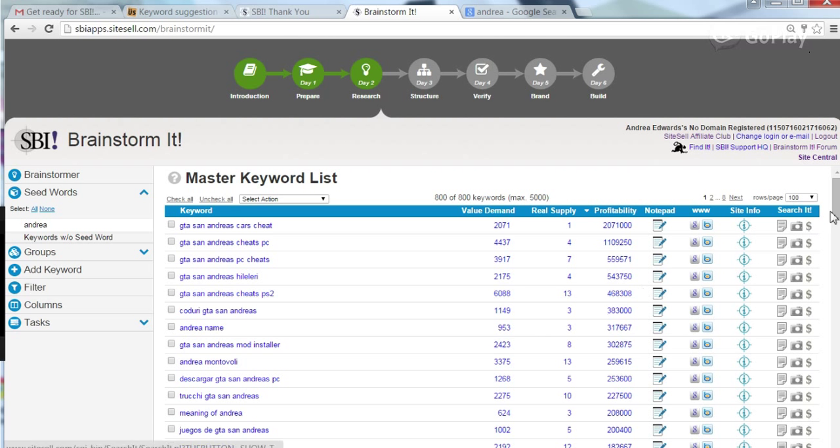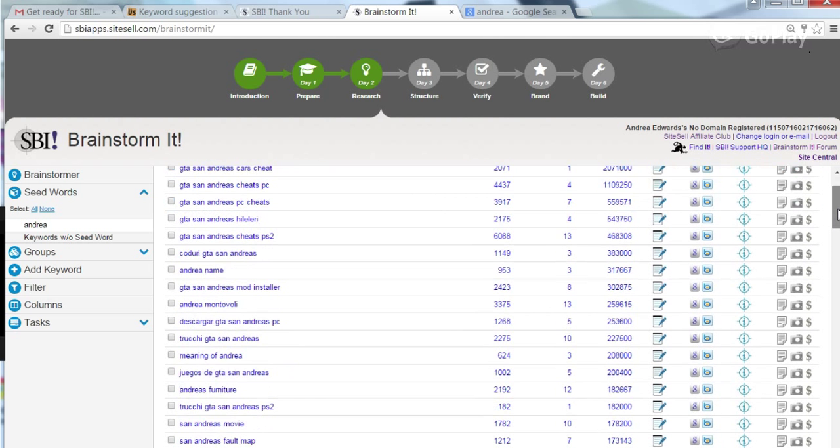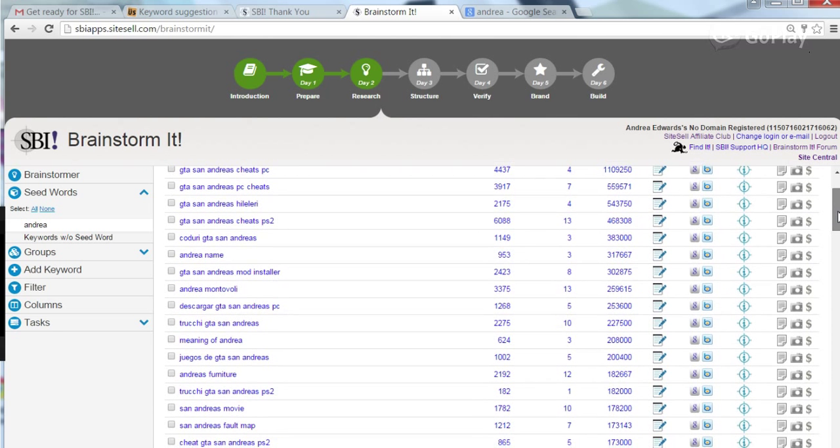You want to pick a keyword that has a real flow that people are typing in to Google, Yahoo, and Bing. Meaning of Andrea. That's a possibility. Only 3 real websites have devoted their site to this keyword or their page. Value demand 624, real supply 3, profitability 208,000. These are virtual numbers, but just to let you know, it is more winnable than Andrea by itself, and it still can be profitable based on what you do with it.